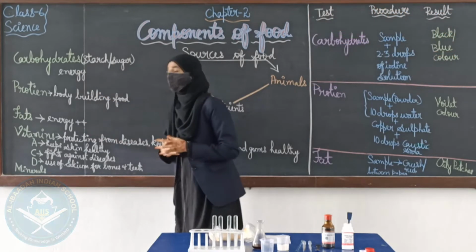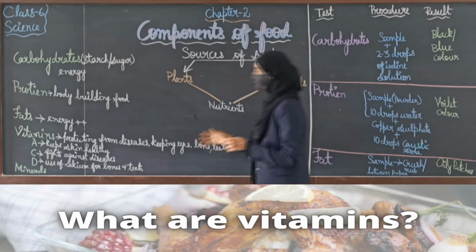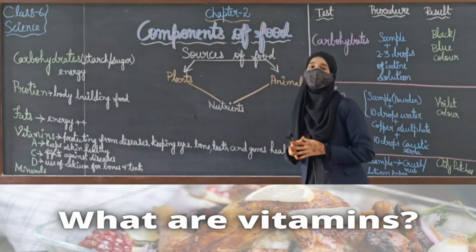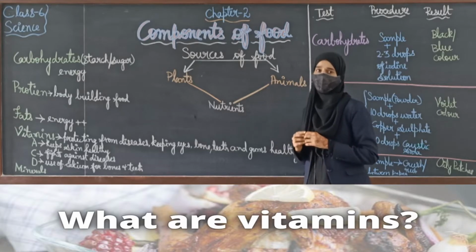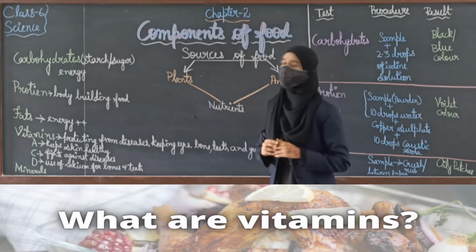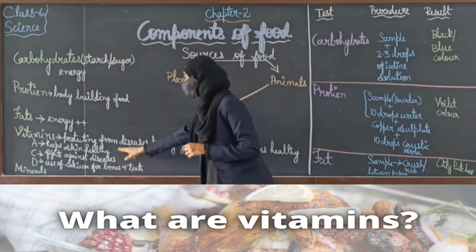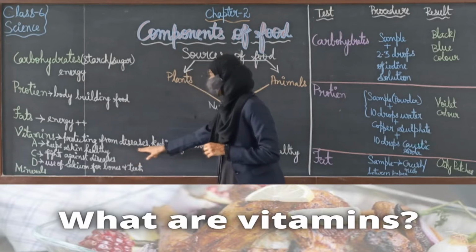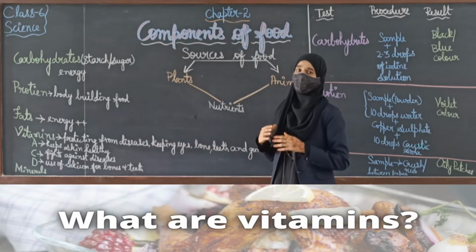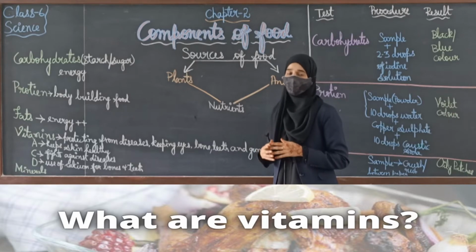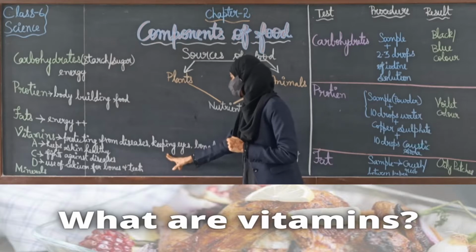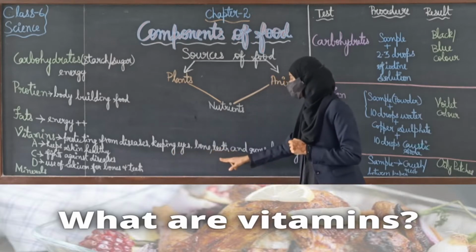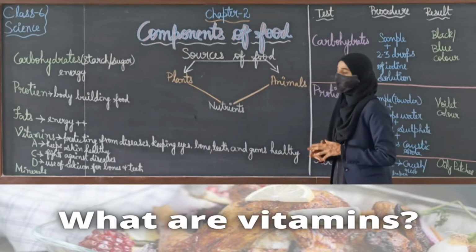And next is vitamins. Students, vitamins and minerals are very essential for our body, but we require them in very small quantity. Vitamins help us protect or fight against diseases, and keep our eyes, bones, teeth and gums healthy.